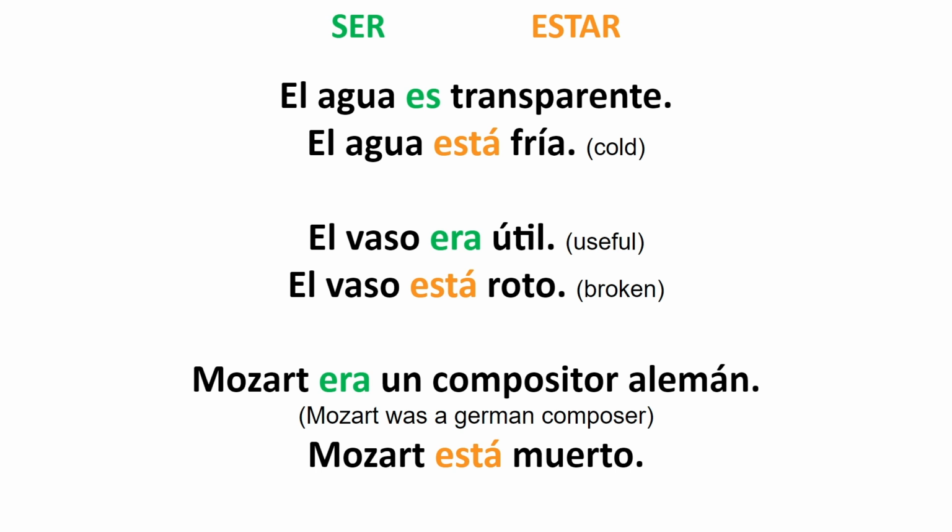I can describe Mozart as a genius, as a musician, a composer. I can say many things about Mozart, but being dead, even though it is a permanent state, is not something that describes Mozart. So I cannot use ser with muerto.